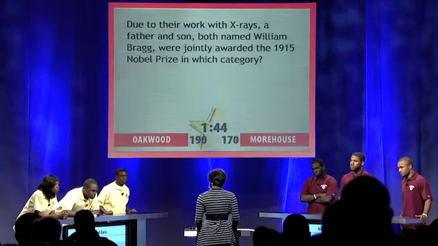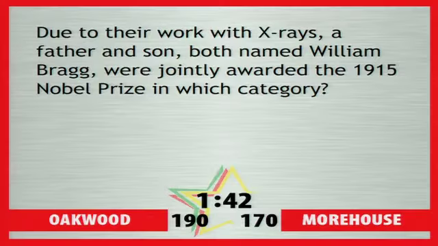All in the Family. Due to their work with X-rays, a father and son, both named William Bragg, were jointly awarded the 1915 Nobel Prize in which category? Morehouse: Physics. That's correct. Your bonus question for 10 points apiece. What company is named after brothers? First, tire makers Edouard and Andre. Michelin. That's correct. And second, Mead, Robert, and James, whose company's products include Johnson & Johnson. That's correct for all 20. Category, Morehouse.